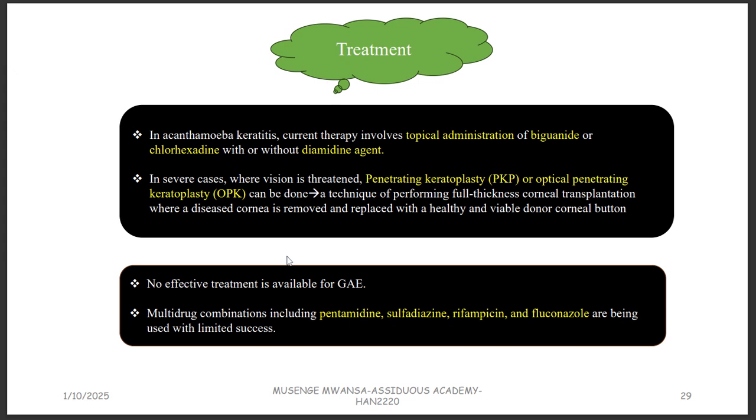No effective treatment is there for granulomatous amoebic encephalitis. So if someone has got the infection, more likely we are waiting to bury them. But you can give some pentamidine, sulfadiazine, rifampicin, fluconazole. These are actually antifungals, like fluconazole, treating fungal infections.